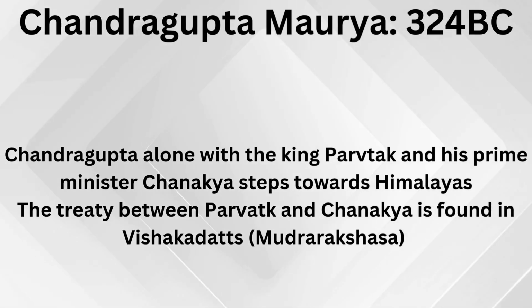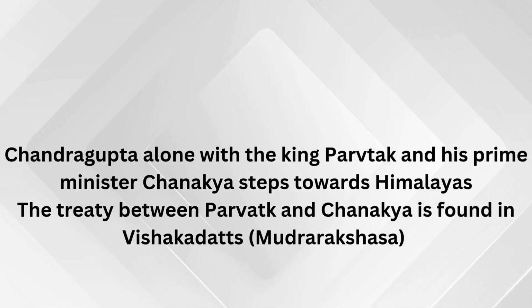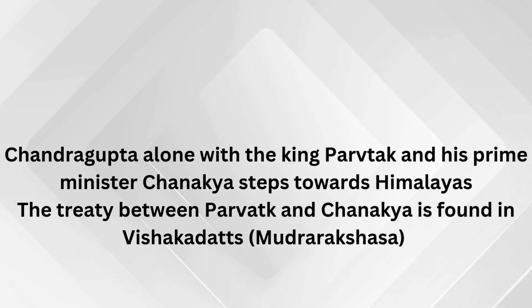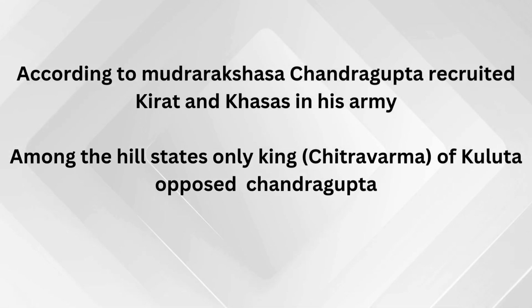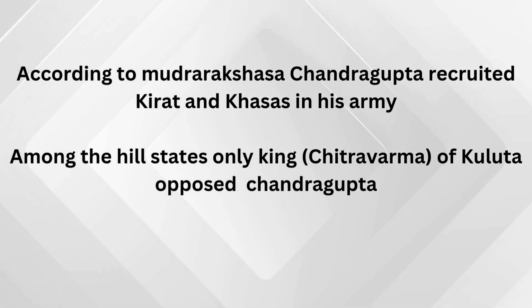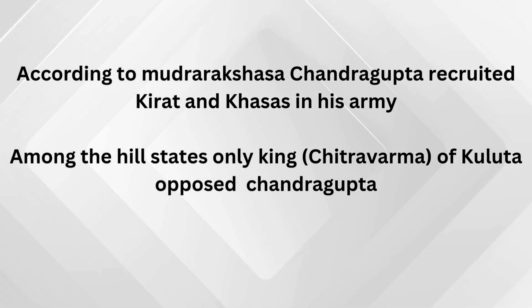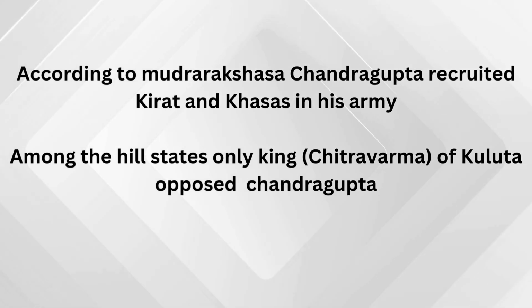Chandragupta, along with King Parvataka and his prime minister Chanakya, stepped towards the Himalayas. The treaty between Parvata and Chanakya is found in Vishakhadatta's Mudrarakshasa. According to Mudrarakshasa, Chandragupta recruited the Kirata and Khasas in his army. Among the hill states, only King Chitravarma of Kaluta opposed Chandragupta.